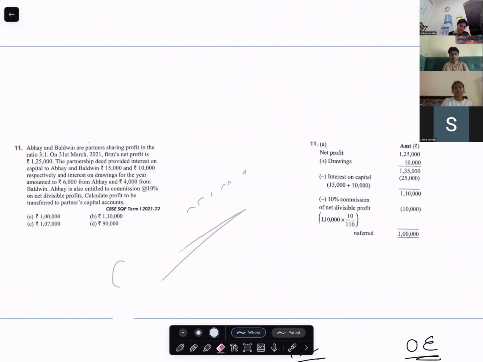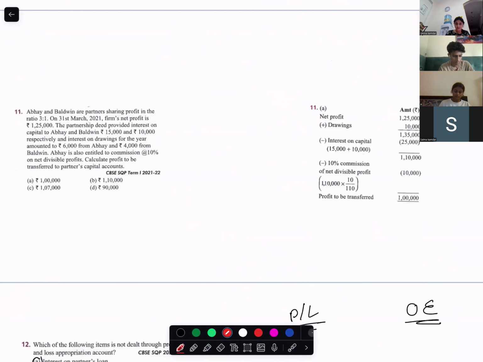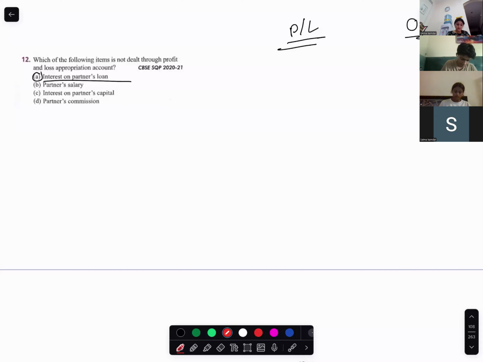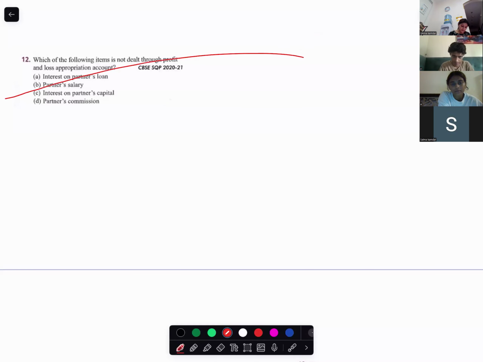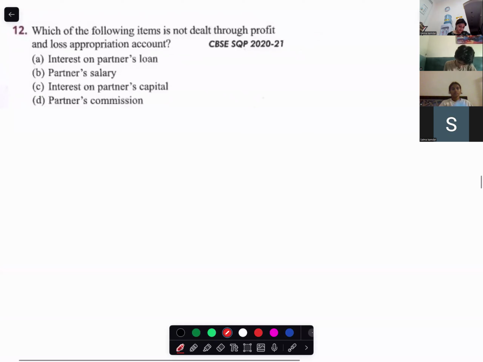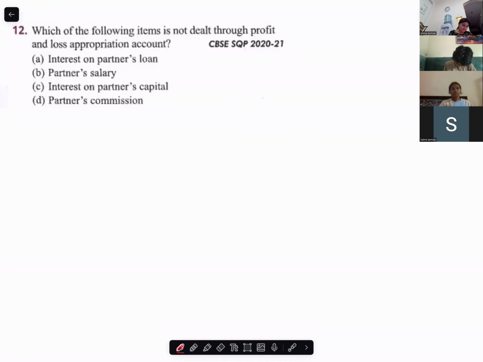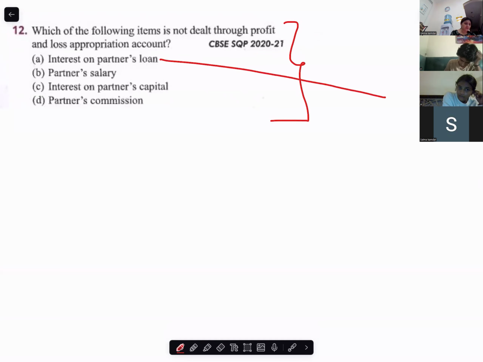Okay. Now giving you time for 11th and 12th. 11th we will do later because it is related to commission to partner. Tell me the 12th one. Please read. Following items is not dealt to profit and loss appropriation account. Interest from partners. Interest on loan is dealt through which account?